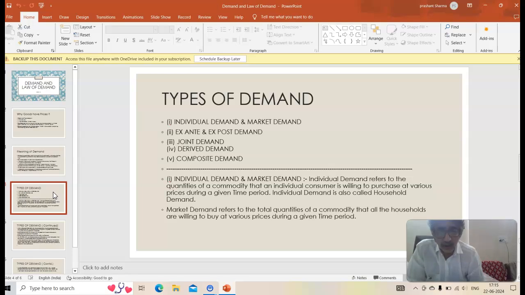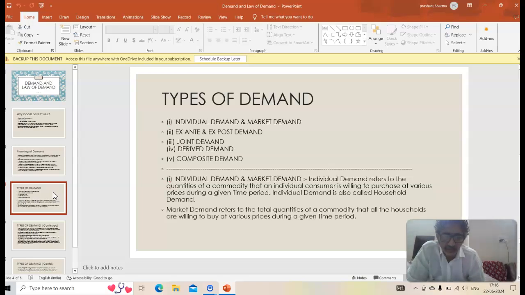Now, a market comprises not one consumer, but all the consumers. So to find out market demand, what do I have to do? Market demand refers to the total quantities of a commodity that all the households are willing to buy at various prices during a given time period. So children, suppose I want to conduct a survey. I want to find out market demand of milk in an area called Dobhalwala area, where I reside. Dobhalwala area is a colony, big colony. So I want to find out the market demand of milk in Dobhalwala area.